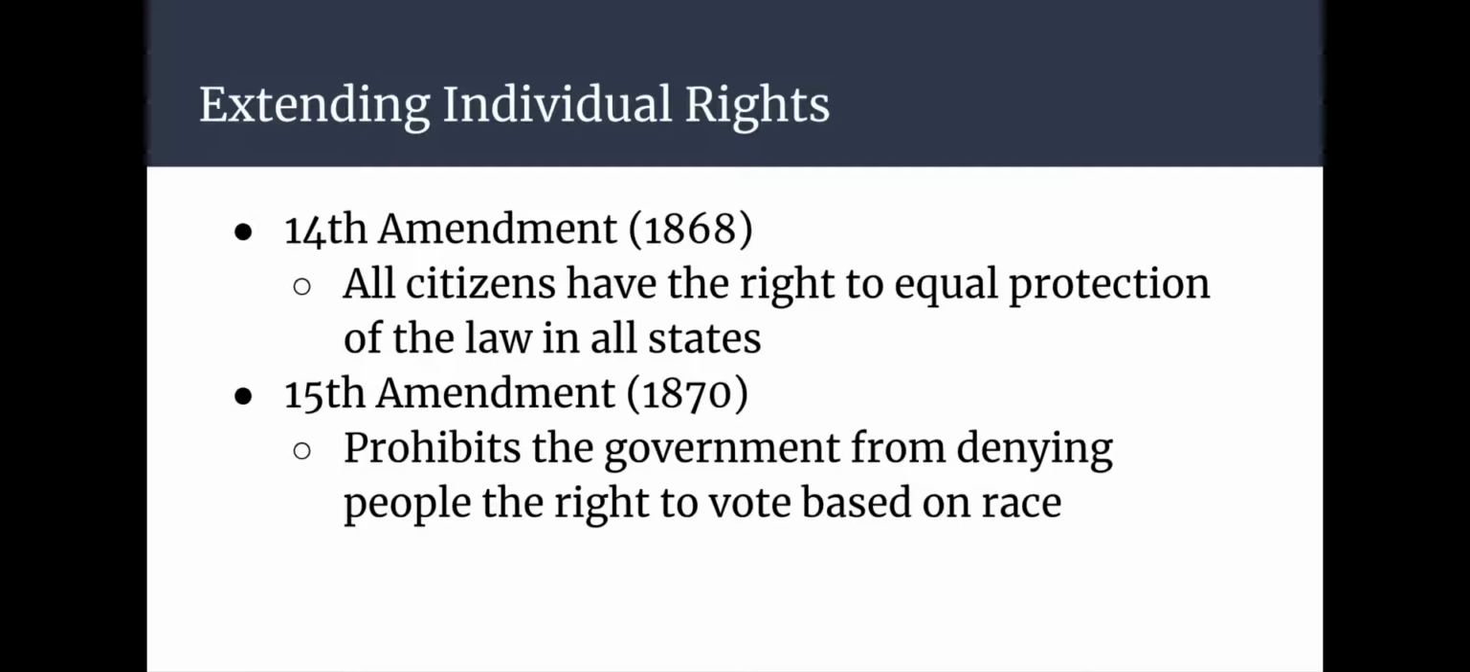Essentially, that means all citizens have the right to equal protection of the law in all states. So it was a way of making sure that southern states after the Civil War honored the Constitution and equally enforced it among all its people, including the recently freed slaves. The 15th Amendment, which was passed in 1870, prohibited the government from denying people the right to vote based on race.